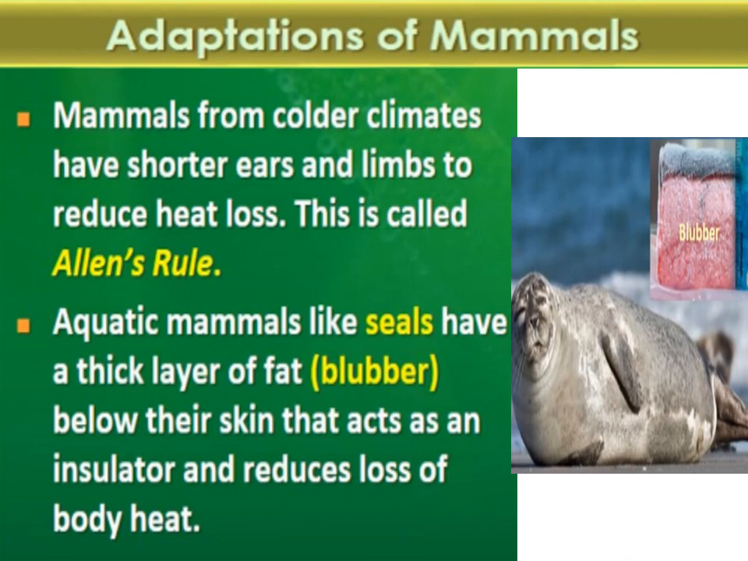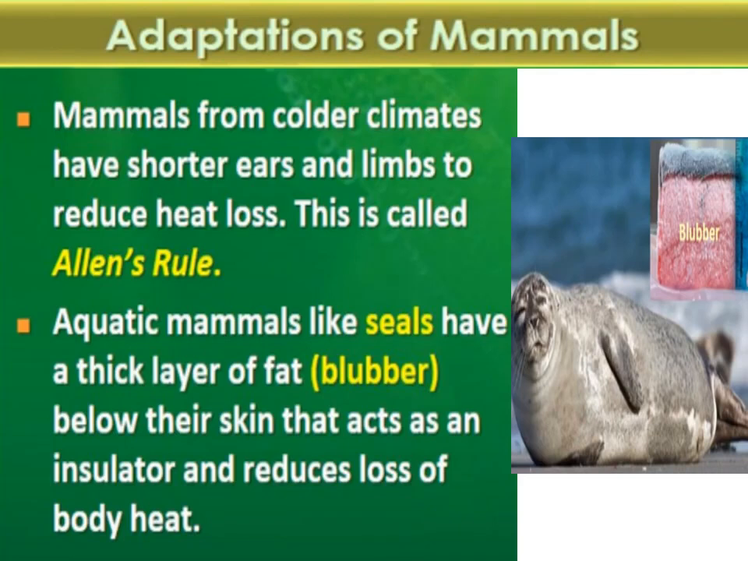Next is about adaptations of mammals. So mammals from colder climates have shorter ears and limbs to reduce heat loss. In colder climates, mammals have shorter ears and also limbs are shorter, so that heat loss can be reduced, right? Because if the surface area will be larger, there will be more heat loss, okay? And this is called Allen's rule, right? So according to Allen's rule, mammals of colder climates have shorter ears and limbs to reduce heat loss. Aquatic mammals like seals have a thick layer of fat that is called blubber.